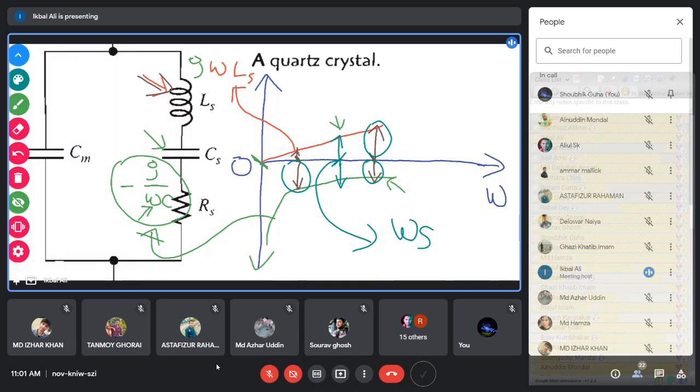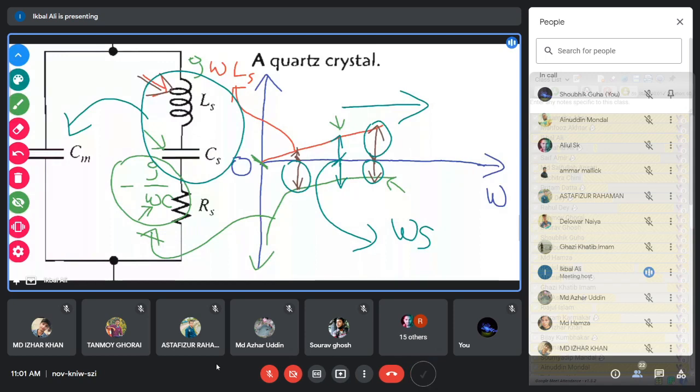Now you can say the parallel resonance will certainly occur above omega S, the series resonant frequency, because above omega S the equivalent L and C will become an equivalent inductor, and then it will resonate with this parallel capacitor.